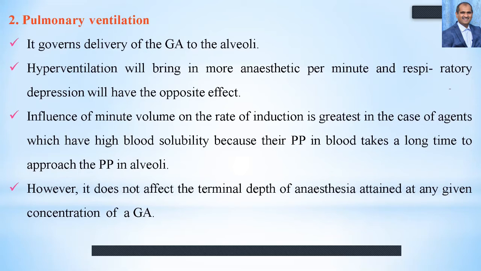Once the gas has entered the blood, metabolism takes place. Sometimes the metabolite may also be active, so it takes more time to recover from the anesthetic phase, or sometimes recovery may be very early.